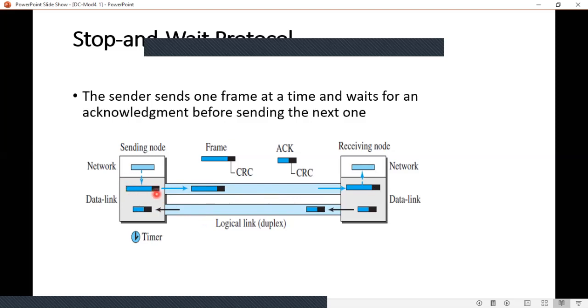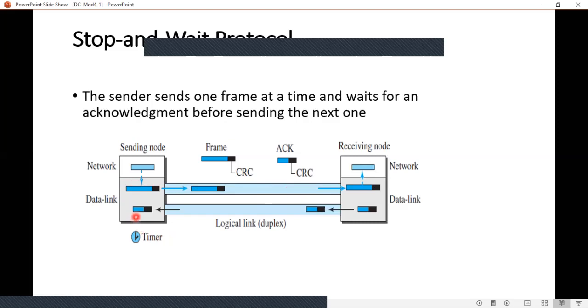How will it resend? See here, when a packet arrives from the network layer, and the data link layer is creating a frame, one copy of this frame will be saved here at the data link layer, and one copy of the frame will be sent through the link.